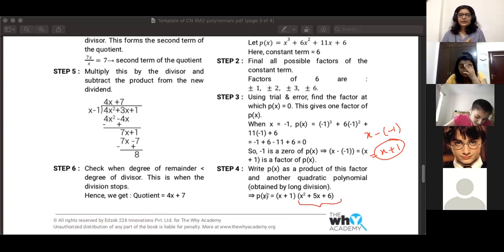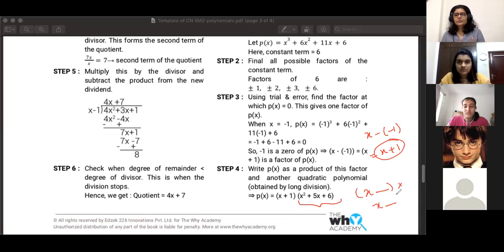So x cube means there should be 3 factors: x plus or minus something into x plus or minus something into x plus or minus something. We got one of the 3, which is x plus 1. So when you divide it, you get the other factors this way. You get the product of the other two factors. So what you got is x square plus 5x plus 6.